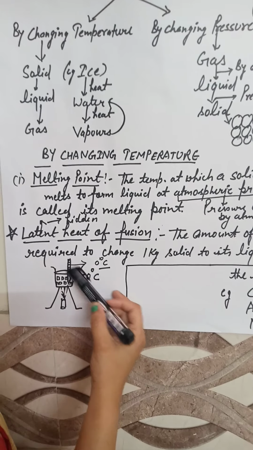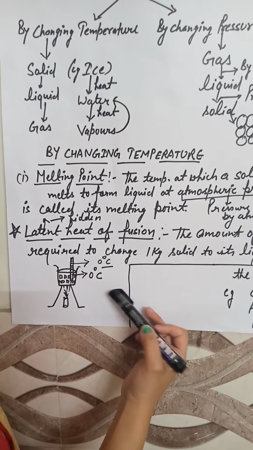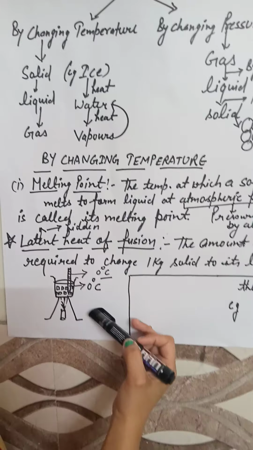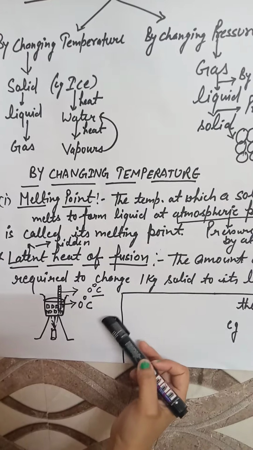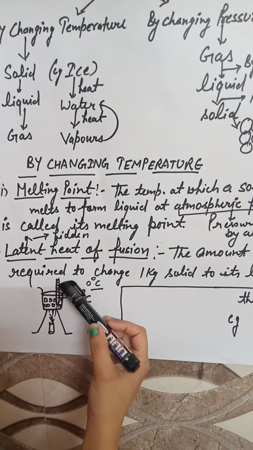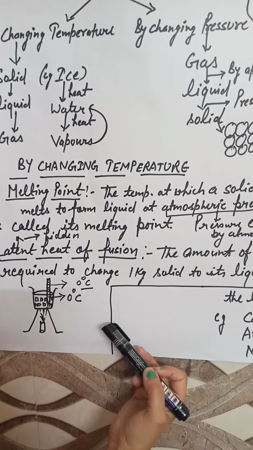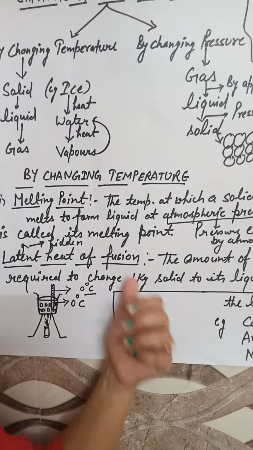And when the whole of the ice cubes has converted into liquid, after that if we provide heat to it, then there is a change in temperature, or there is a rise in the temperature on the thermometer. So this is the latent heat of fusion.